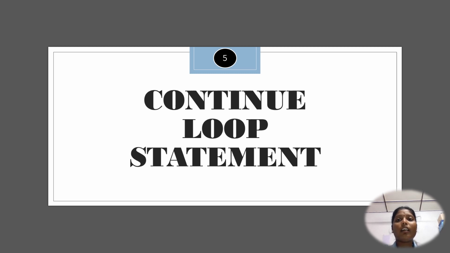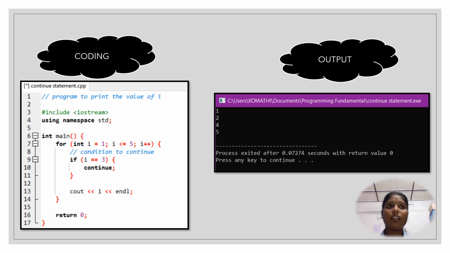Next, I'm going to talk about number 5, which is the continue statement. This is the last coding we are going to see, and also the output. First we see the coding for the continue statement.